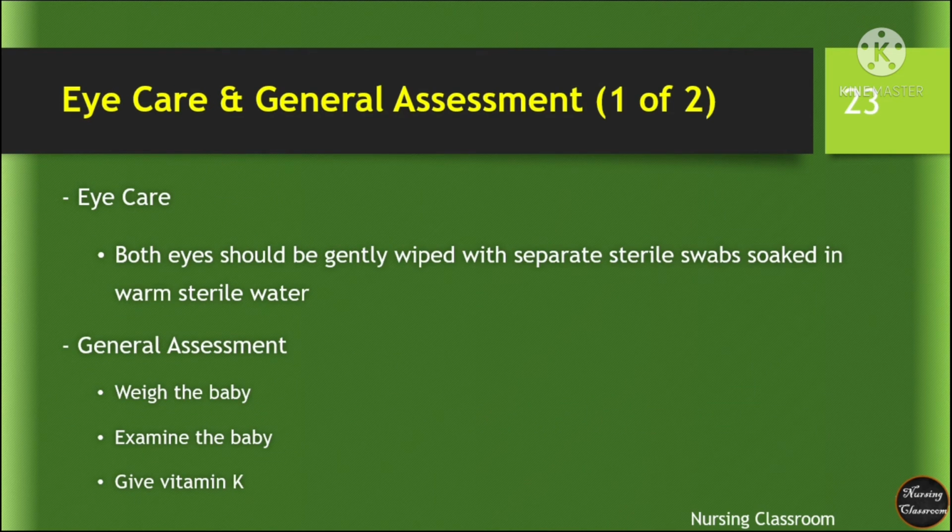Eye care and general assessment. Eye care: both eyes should be gently wiped with a separate sterile swab soaked in warm sterile water. General assessment: weigh the baby. Examine the baby from head to foot. Give vitamin K according to baby weight.